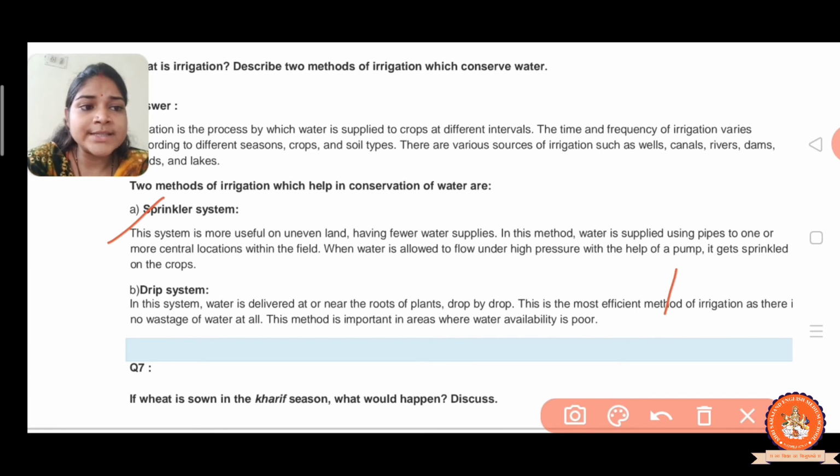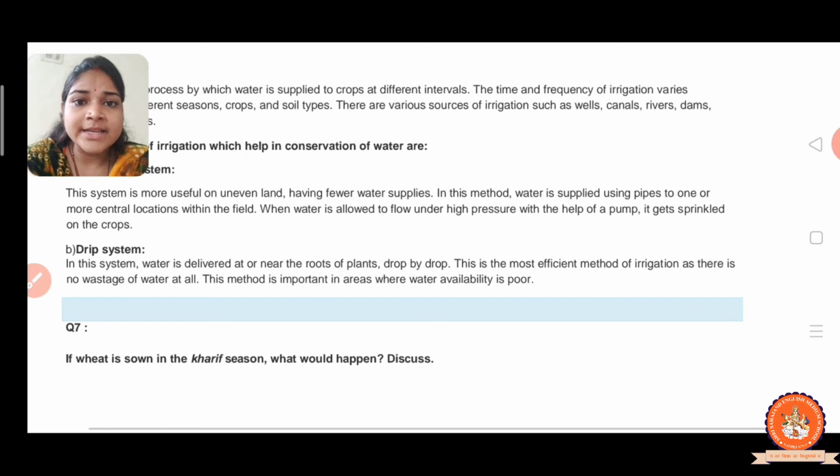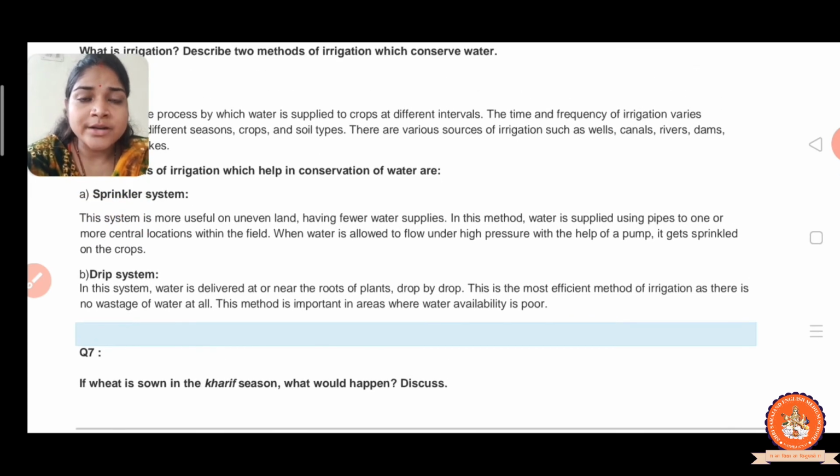Now the next one is the drip irrigation system. In this system the water is delivered at or near the roots of the plant, drop by drop. This is the most efficient method of irrigation as there is no wastage of water at all. This method is important in areas where water availability is poor, so in such areas the drip irrigation system is mostly used. These are the two methods that conserve water.